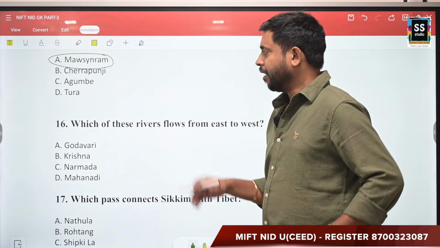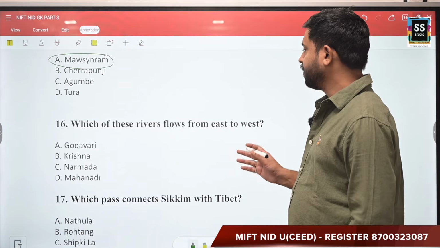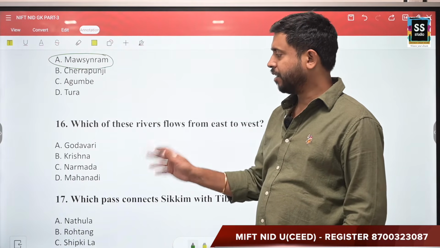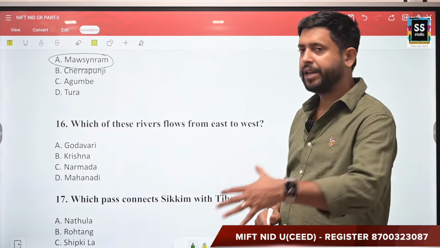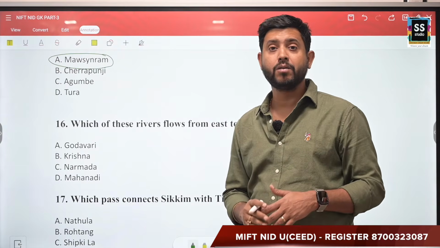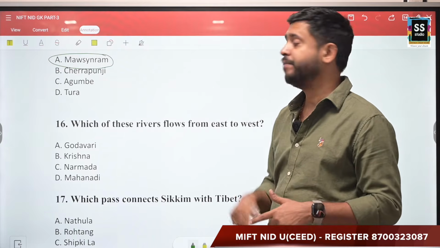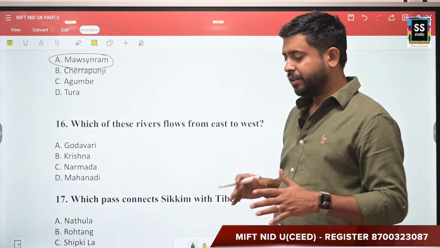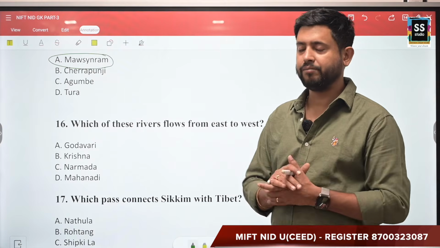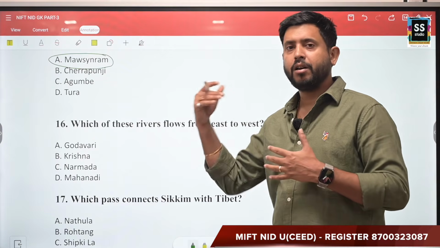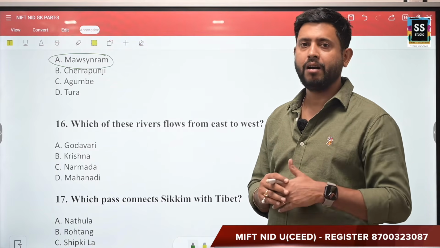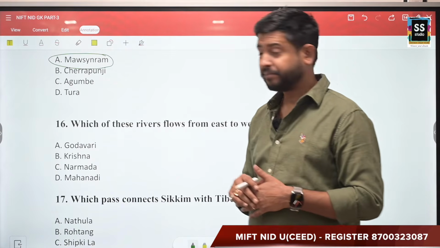Alright. Now next question is, which of these rivers flows from east to west? Now your options are Godavari, Krishna, Narmada and Mahanadi. Now over here, if you look carefully, all these four rivers are peninsular rivers, not Himalayan rivers, right? Peninsular rivers usually flow either to the east or to the west. East you have the Bay of Bengal, west you have the Arabian Sea.